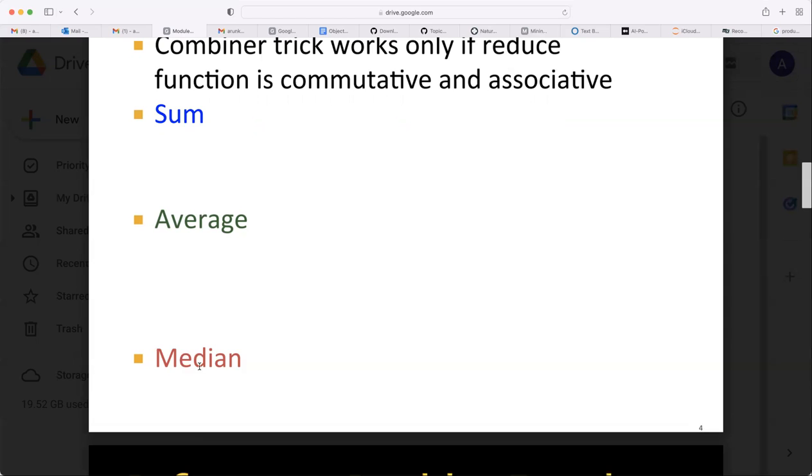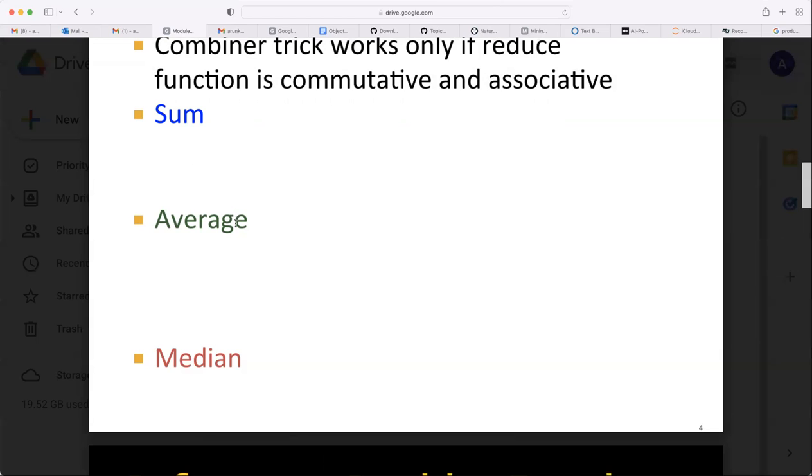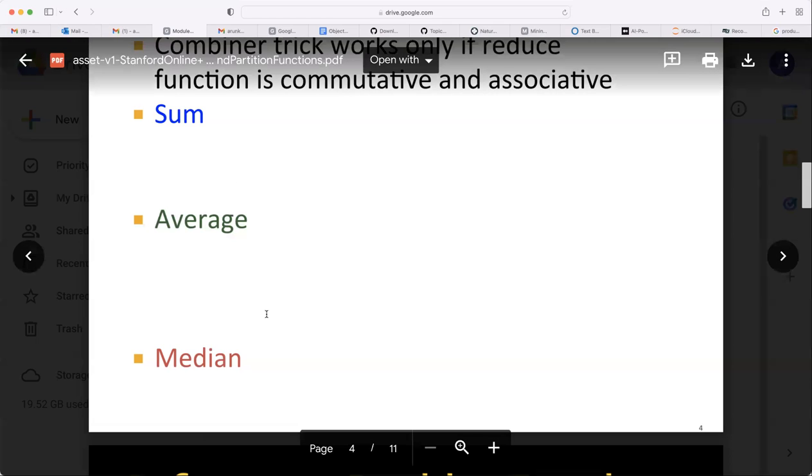For median, will it work? It won't work. The combiner says average can be made: your key-value becomes again a pair of key, comma, average, and the n also you need to send, for how many values that is the average. Then it can be made to work with a combiner, a little bit different from the reducer task. For median, you cannot make it because median is not commutative, median is not associative.